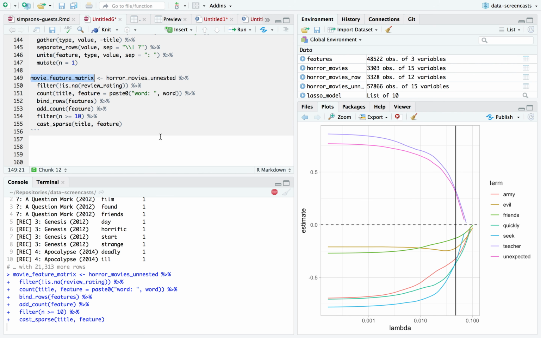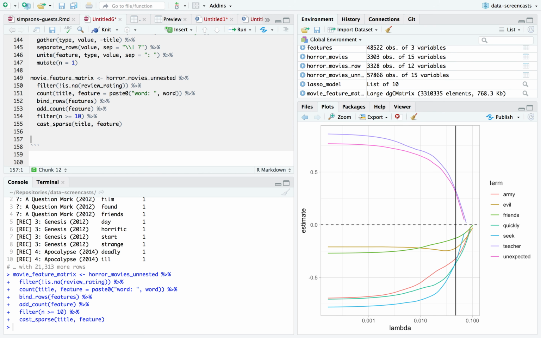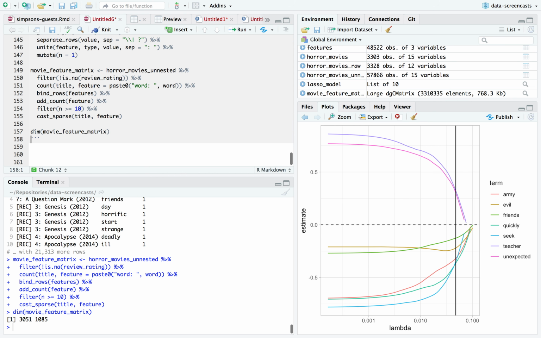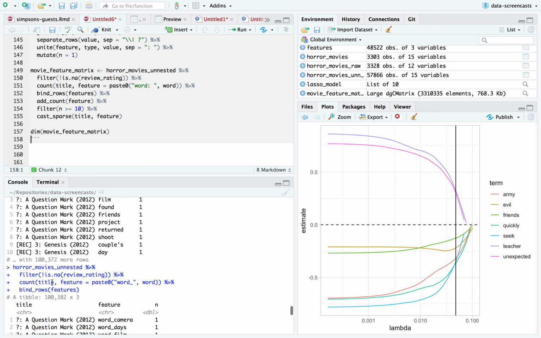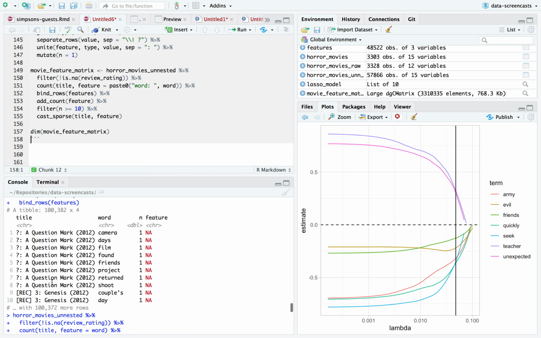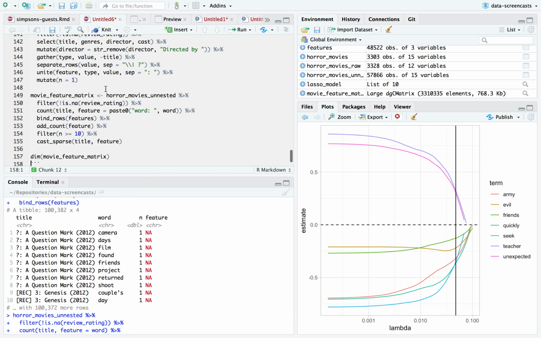Not to be confused with a feature motion picture, or even a double feature science fiction picture show, but rather one of these features like a word or a genre or a cast member. Did I miss anything I could have used to predict it? Yeah, I missed rating. I can just keep it.